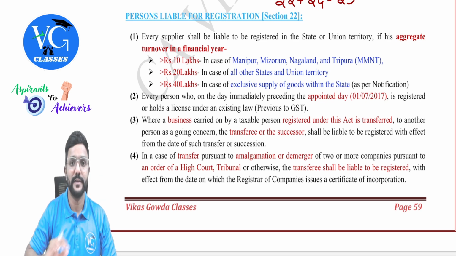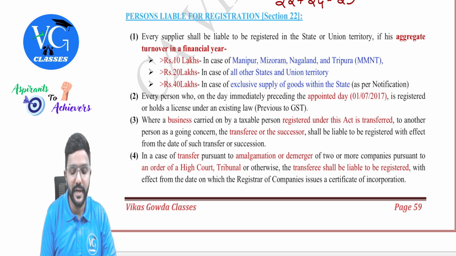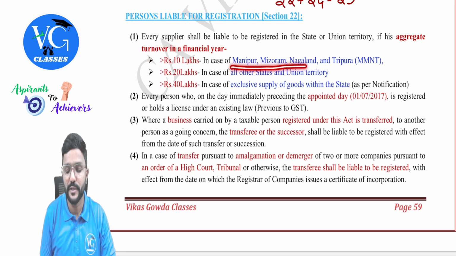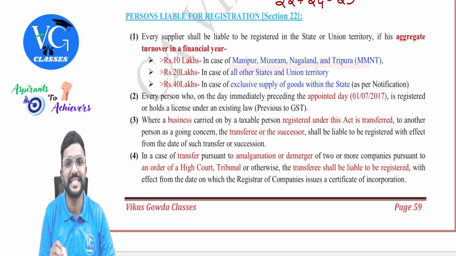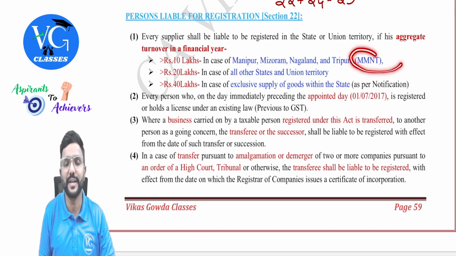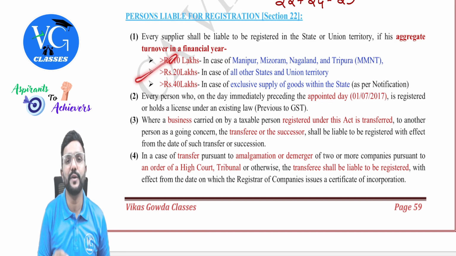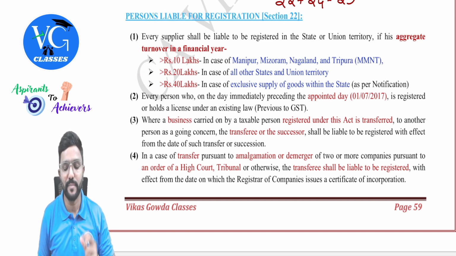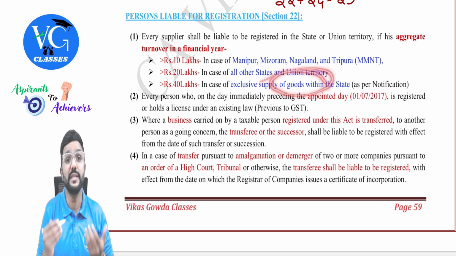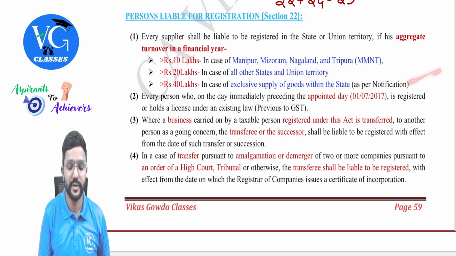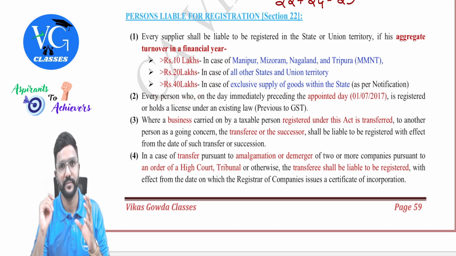Okay, fine. So if the aggregate turnover is more than 10 lakh in the case of Manipur, Mizoram, Nagaland or Tripura, that is, special states for registration purpose, in short I call them MMNT. Then for other states and union territories, more than 20 lakh. Whereas if the supplier is an exclusive supplier of goods within the state, as per notification, they have increased the limit to 40 lakh. Clear.